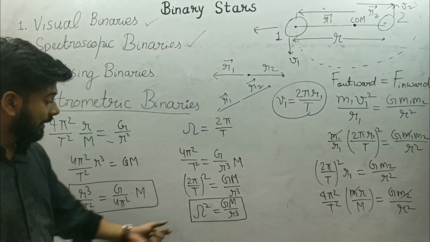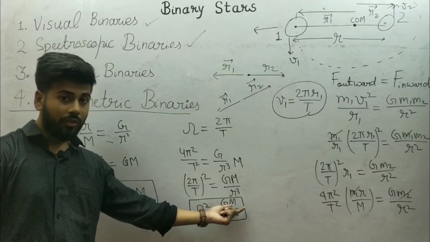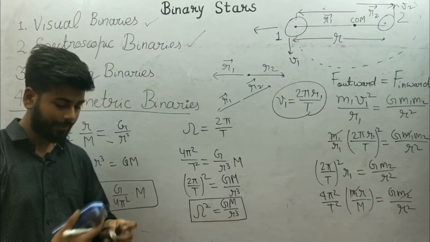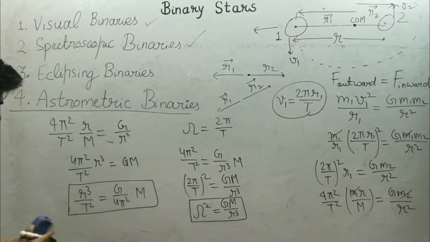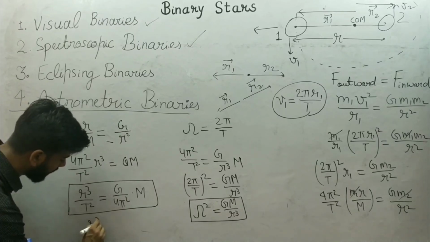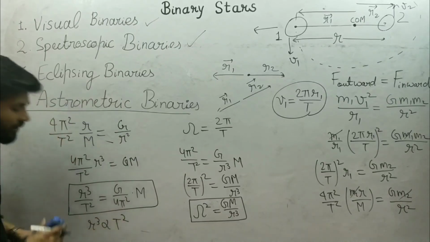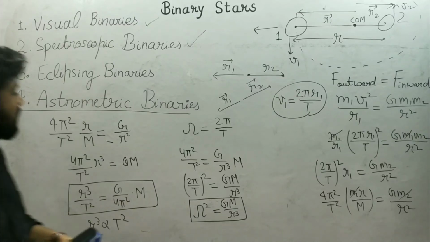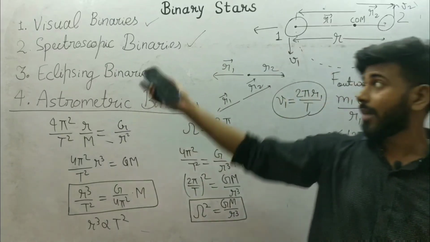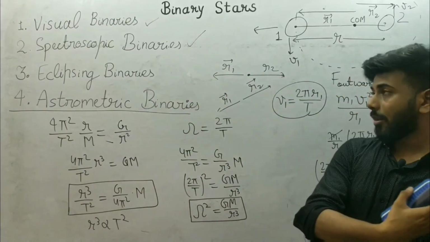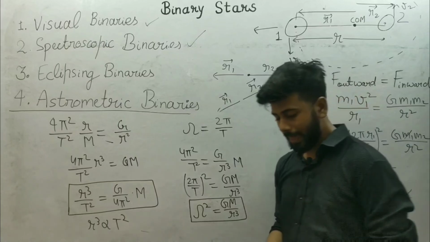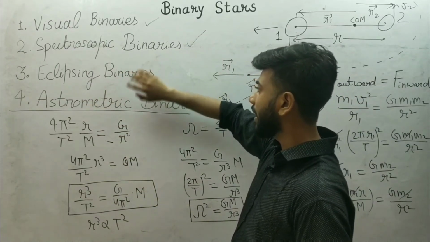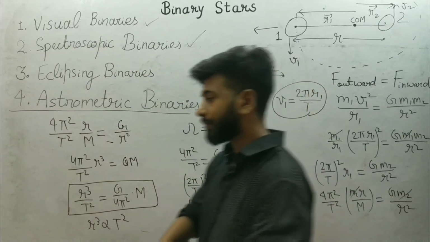So we find the mass of the binary system in terms of angular velocity and the separation of the stars. And from this relation we can also write that r cube is directly proportional to T square, which is Kepler's third law. So we have discussed all types of binary stars and the visual binary star in detail. In the next lecture we will discuss spectroscopic and eclipsing binary stars in detail.